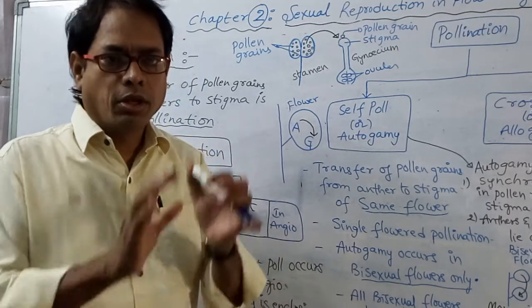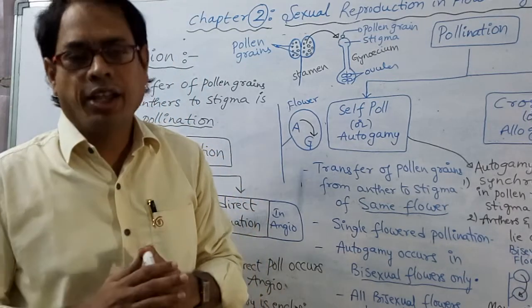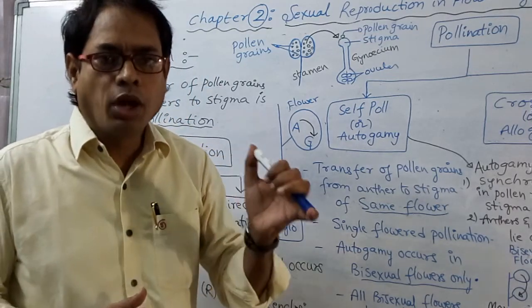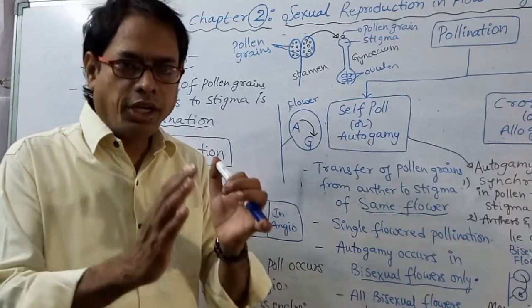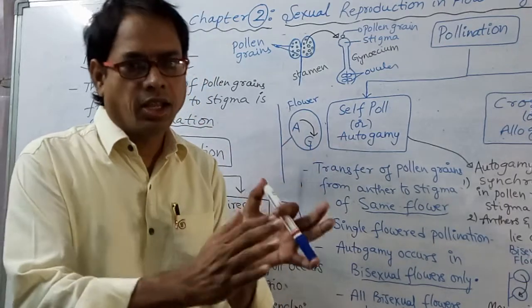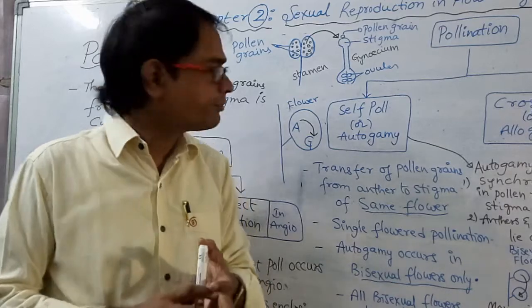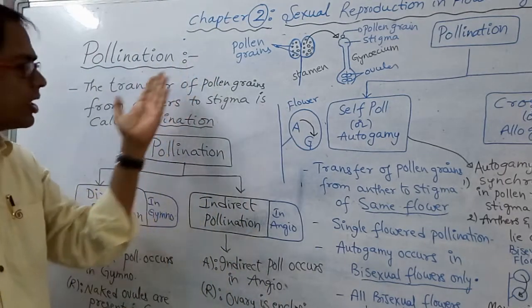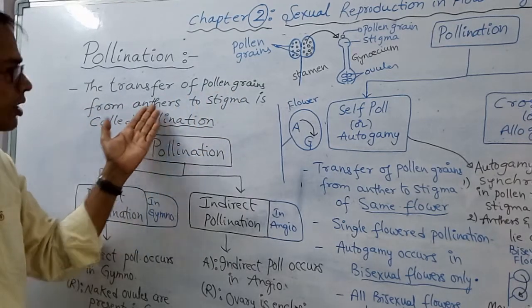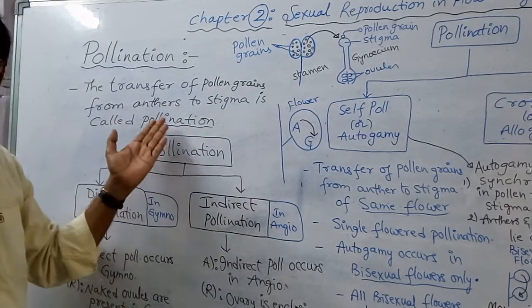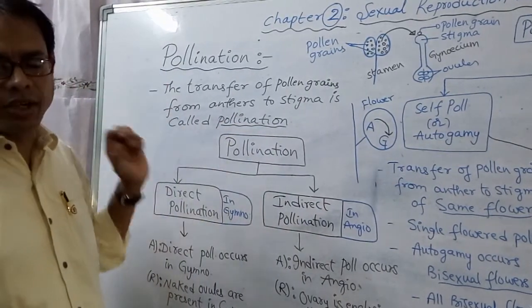So pollination initially occurs, later fertilization occurs. So pollination precedes fertilization. That means initially the pollination process occurs, later fertilization occurs. Is it clear? Right. What is pollination? The transfer of pollen grains from anthers to the stigma is called pollination. That is the definition.